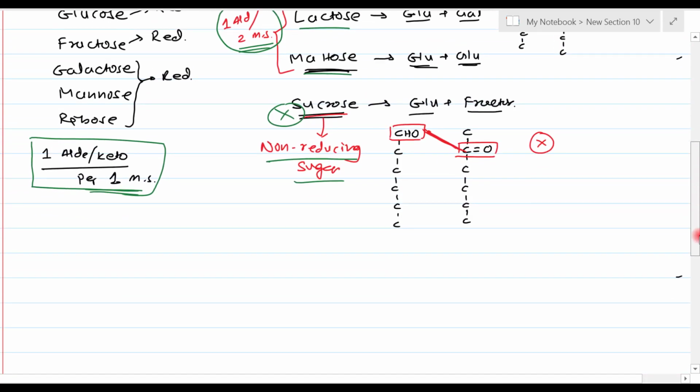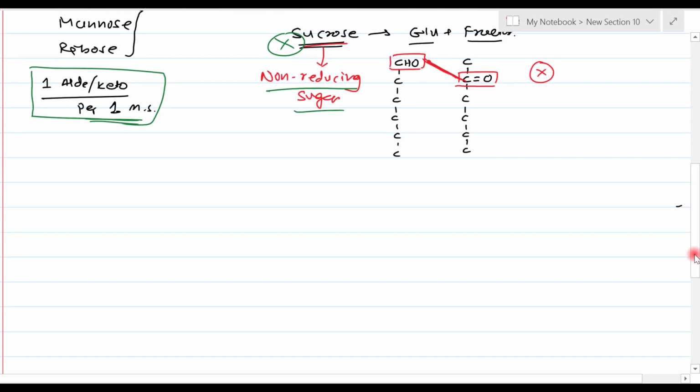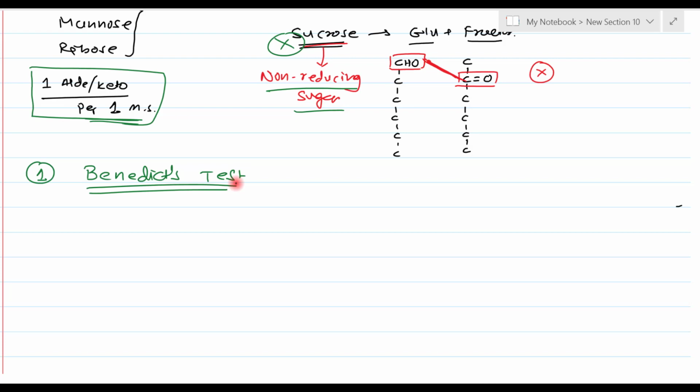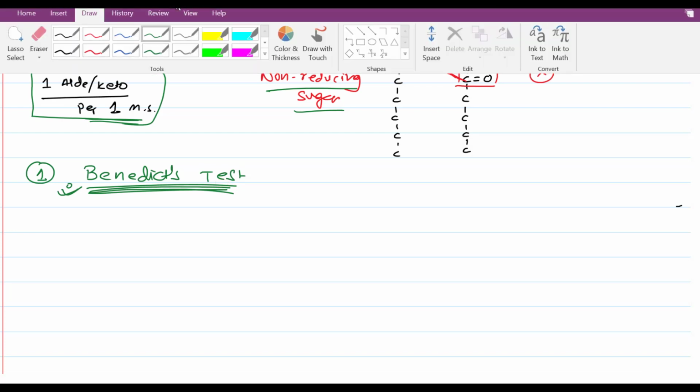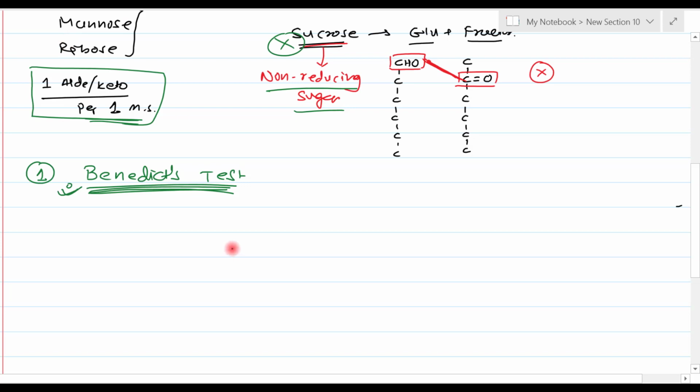Okay. Now, what is the importance of knowing about these reducing properties of different sugars? The reason is we have one test, which is the Benedict test. In the old times, when modern instruments were not available, the Benedict test was able to identify whether glucose is present in the urine or not, and this answer is useful for the diagnosis of diabetes mellitus. So how does the Benedict test identify whether glucose is present in urine or not? We have to look at the principle of the Benedict test.